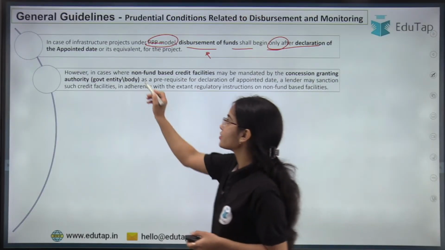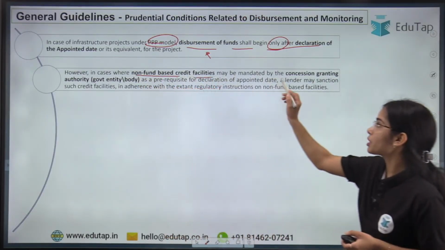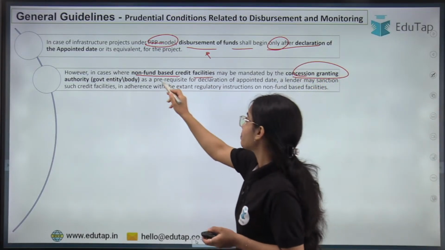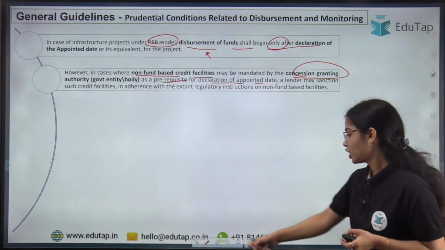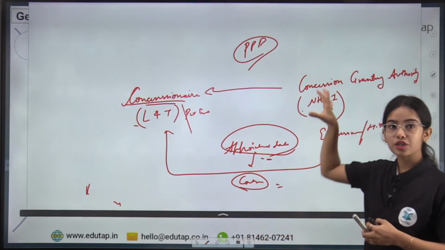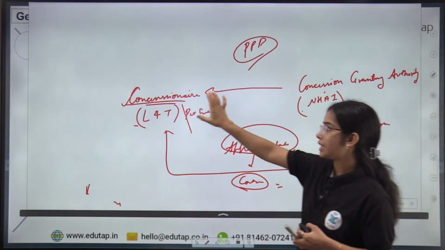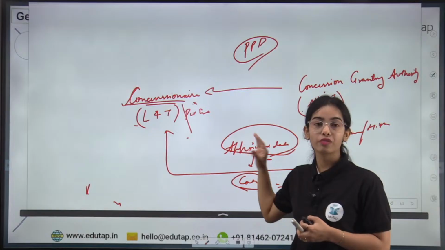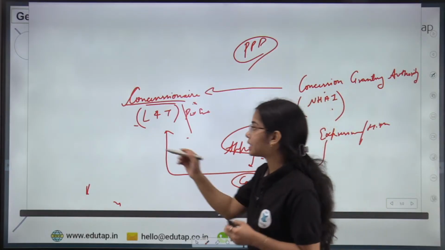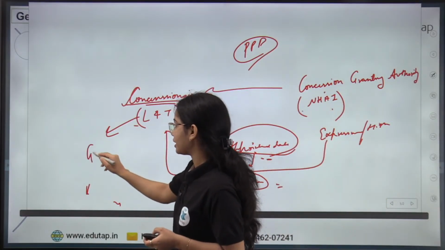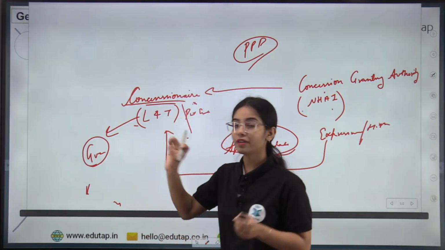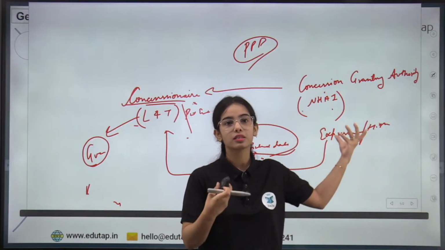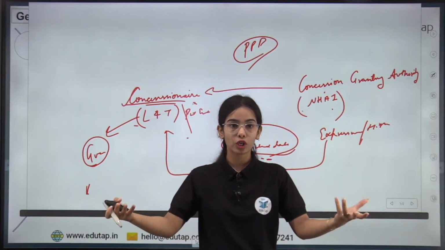Next is, however, in cases where non-fund based credit facilities may be mandated by the concession granting authority, that is the government body, as a prerequisite for declaration of appointed date. So in certain cases, the concession granting authority is saying that, okay, this entity has won the bidding, but we will sign the agreement only when this entity can get a guarantee from the bank that this entity will complete the project in the given timeline. Otherwise, the government will face losses if the project stretches for a long period of time.